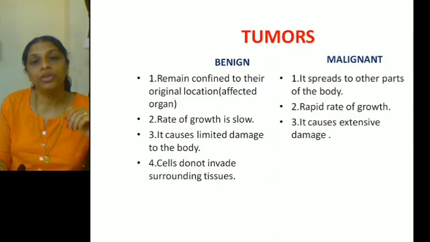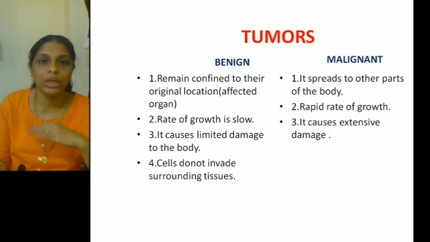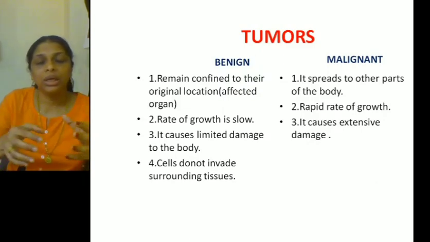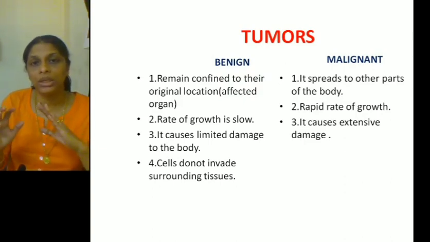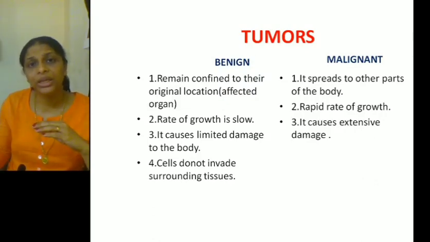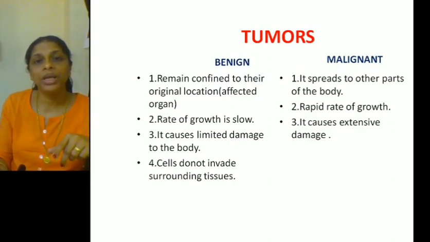Then the fourth point of difference. In the case of benign tumors, the cells do not invade the surrounding tissues. Invade means they do not gain entry into the surrounding tissues and damage the tissues there. One of the properties of cancerous cells, or malignant tumor cells, is that they keep on dividing. Not only that, they divide and move from their site of origin, and wherever they reach, there also they keep on dividing and damaging the surrounding tissues. So in the case of benign tumor, they do not invade the surrounding tissues. They remain in the site of origin.